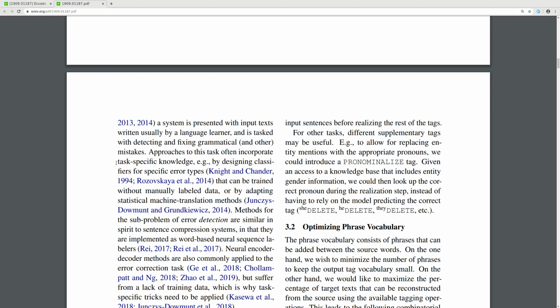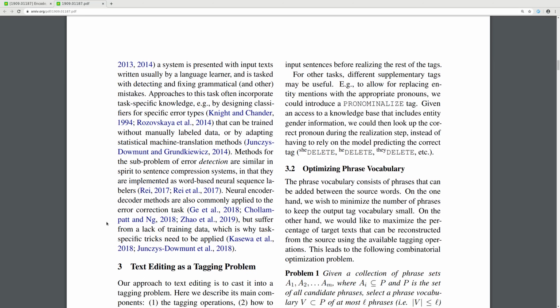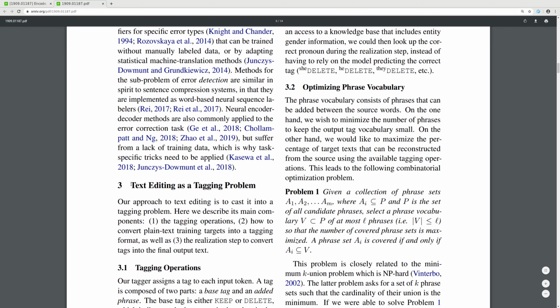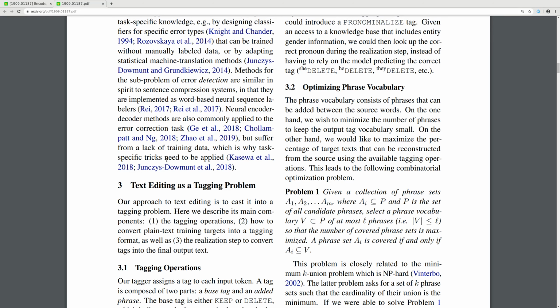Methods for the subproblem of error detection are similar in spirit to sentence compression systems in that they are implemented as word-based neural sequence labelers. Neural encoder-decoder methods are also commonly applied to the error correction task, but suffer from lack of training data, which is why task-specific tricks need to be applied.